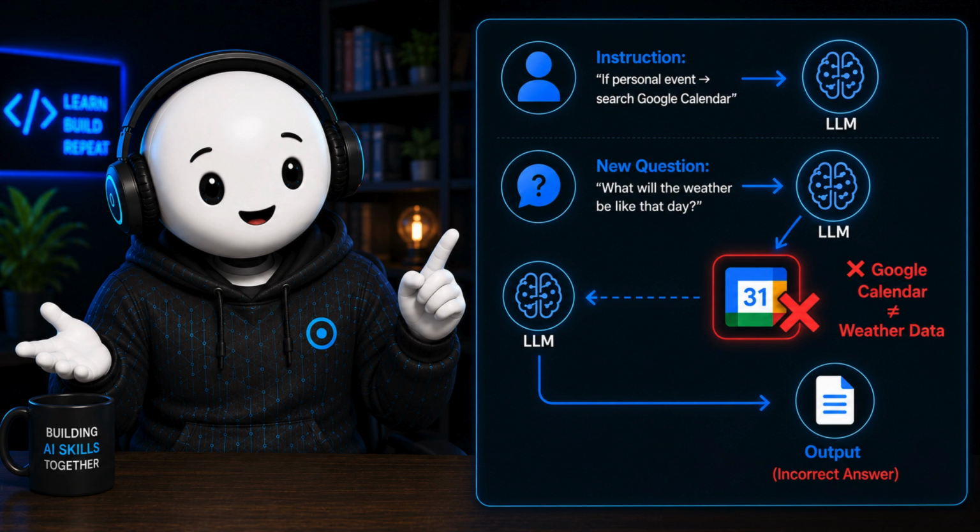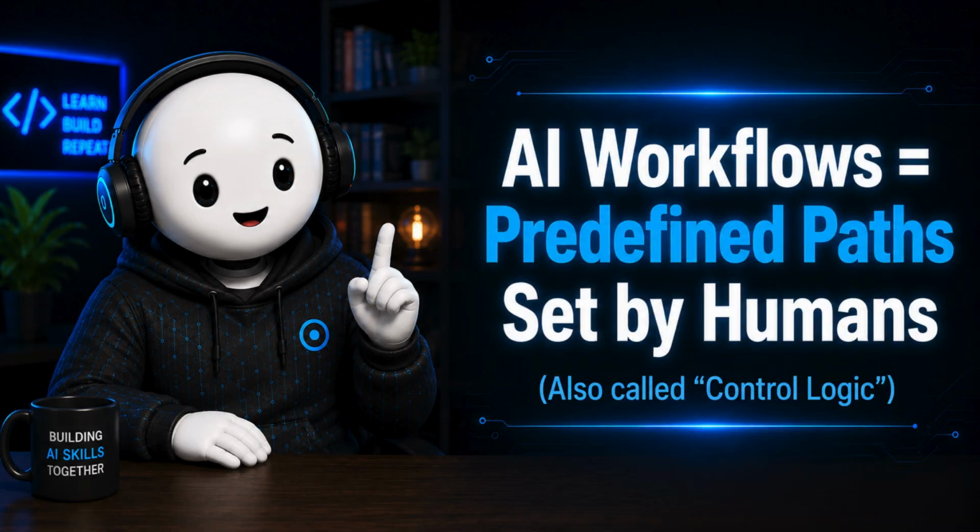But here's where it gets tricky. What if my follow-up is, what will the weather be like that day? The LLM fails because the path I told it to follow always goes to Google Calendar, and Google Calendar doesn't know the weather. This is a fundamental trait of AI workflows. They can only follow predefined paths set by humans. And if you want to get technical, this path is called the control logic.